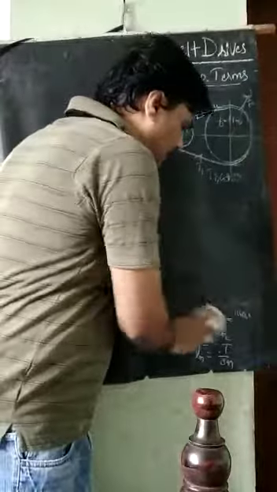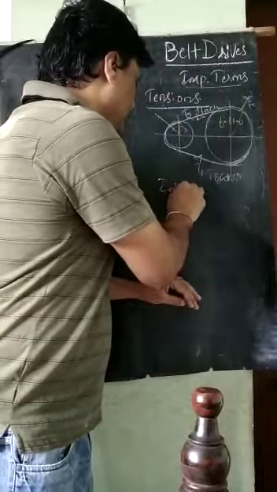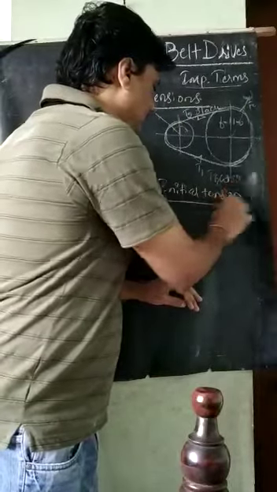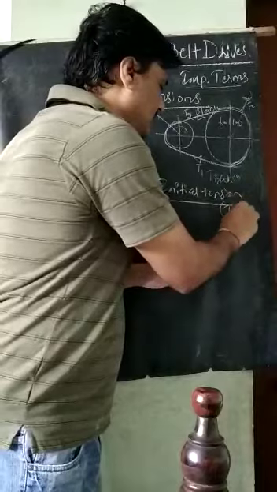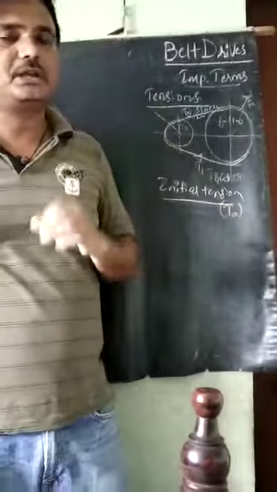The next one is called the initial tension, denoted by the symbol T0. T0 means initial tension.